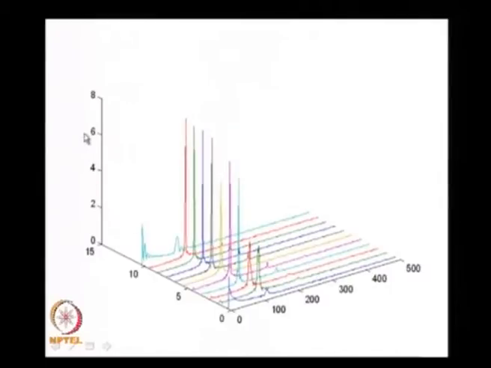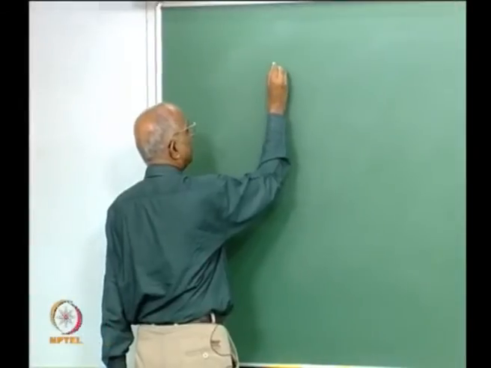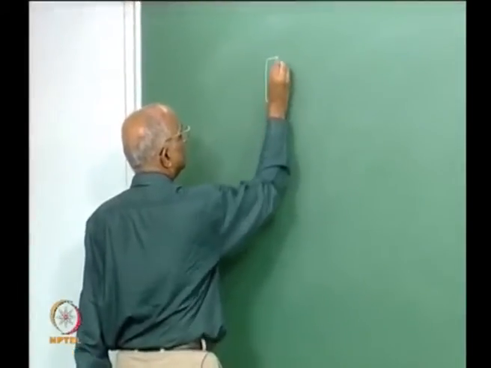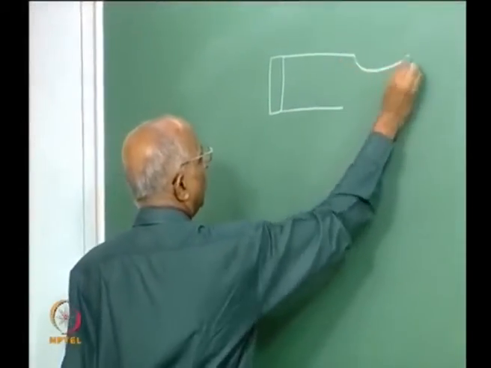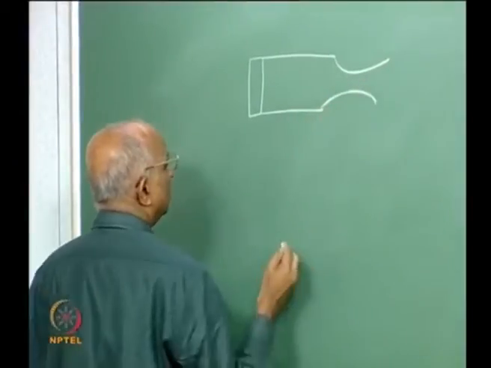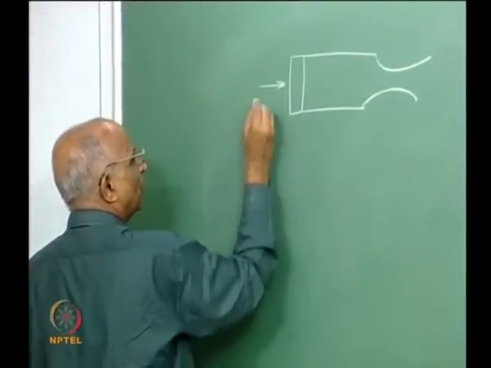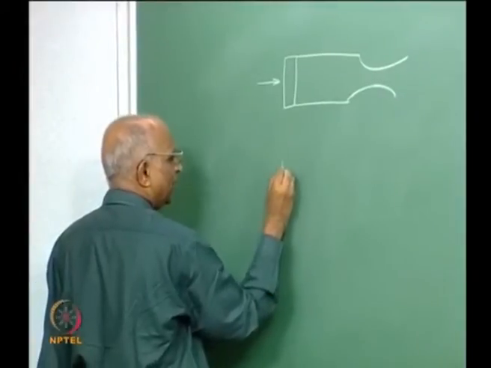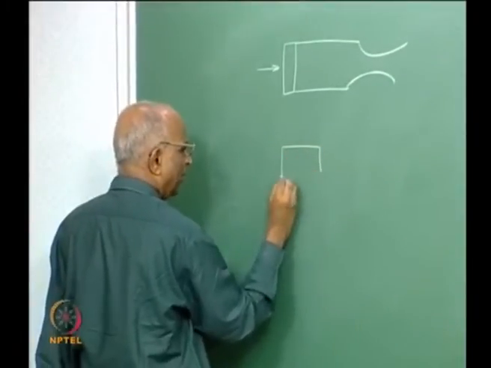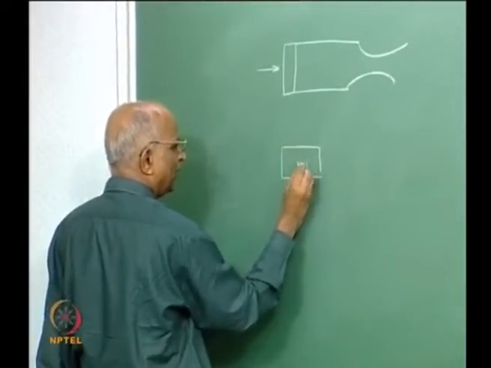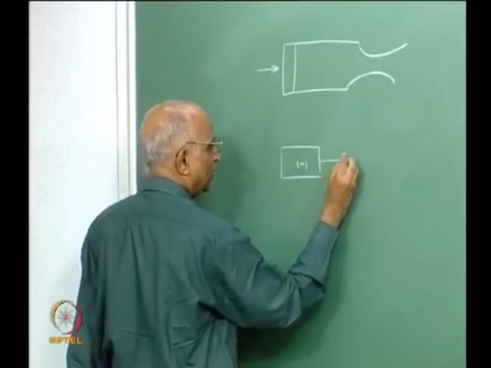We plot the amplitude of pressure oscillations as a function of time going in this direction for different frequencies over here. We have an injector, a combustion chamber and the nozzle, and you are injecting something over here. What happens after injection?